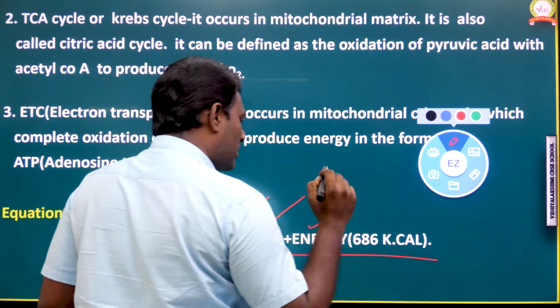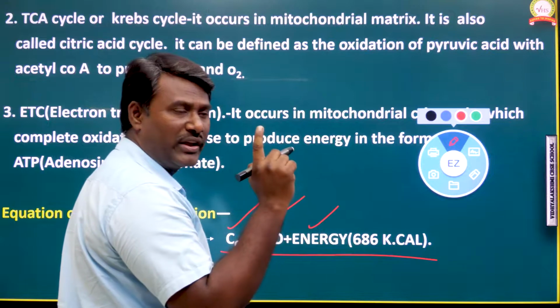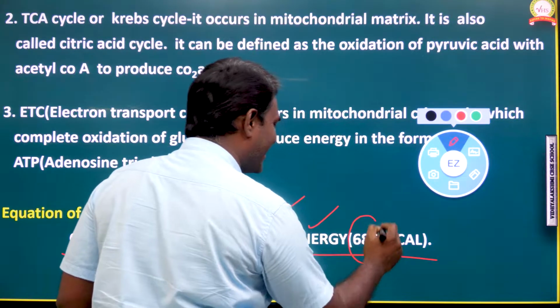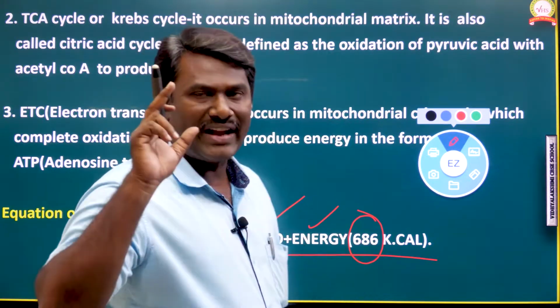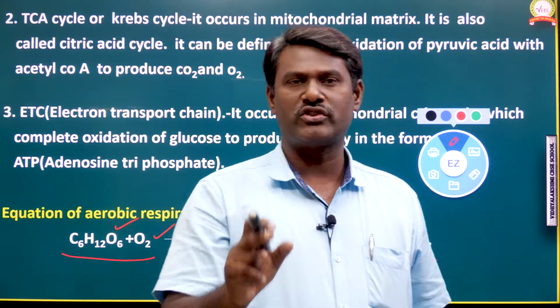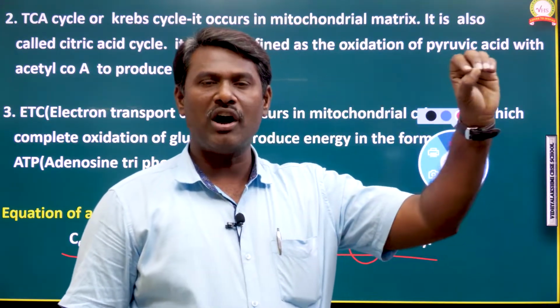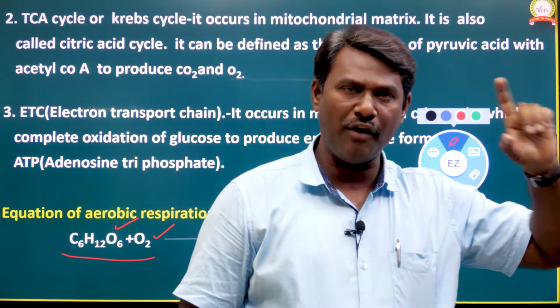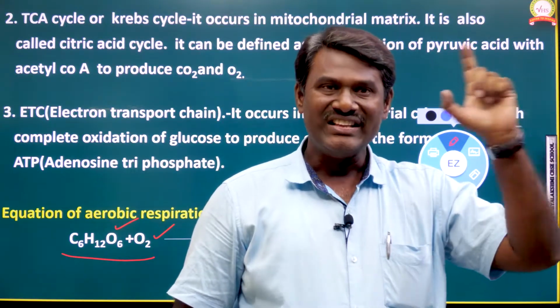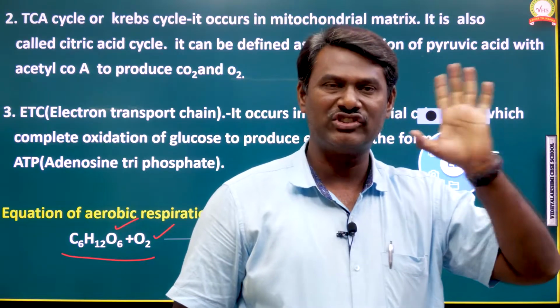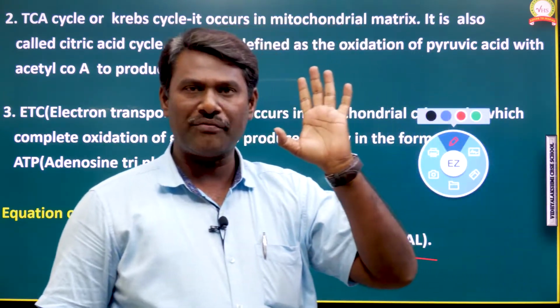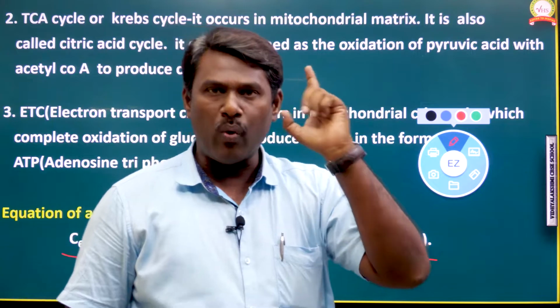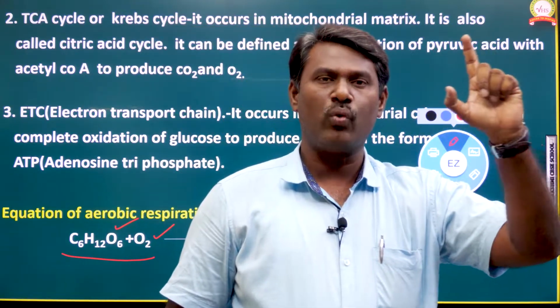The total amount of energy produced during aerobic respiration of one glucose molecule is 686 kilocalories. That is the net quantity of energy released during the complete oxidation of one glucose molecule.